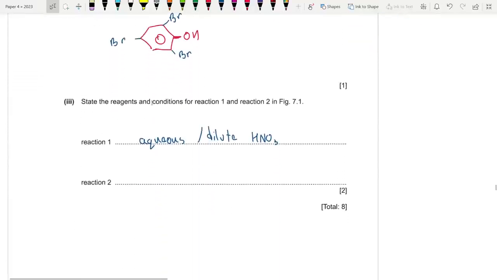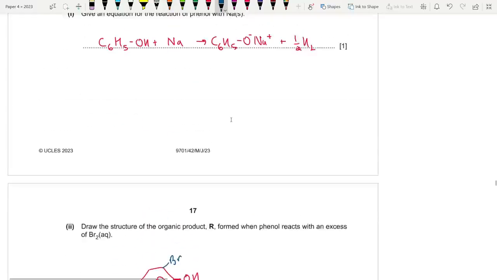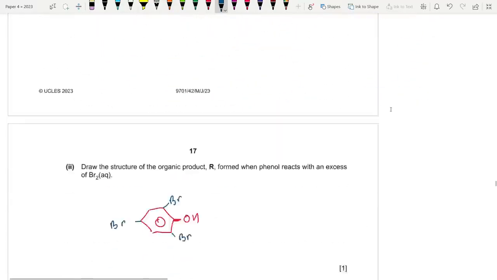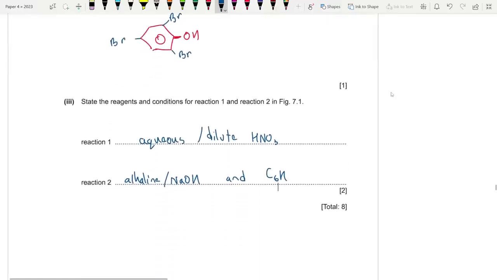So for reaction 2 we need alkaline conditions, so you need to mention alkaline conditions, or more specifically NaOH to activate the phenol, and we obviously need the diazonium salt, which is C6H5N2 plus Cl minus.